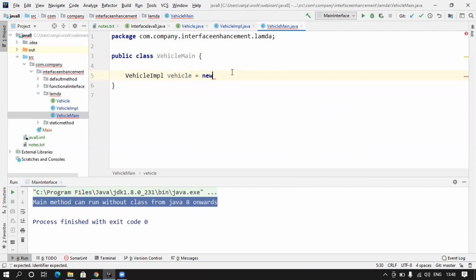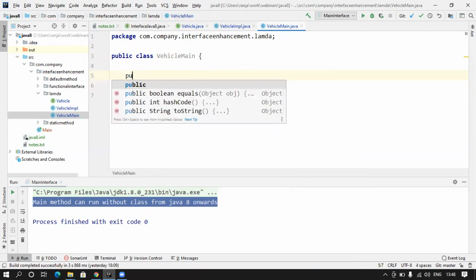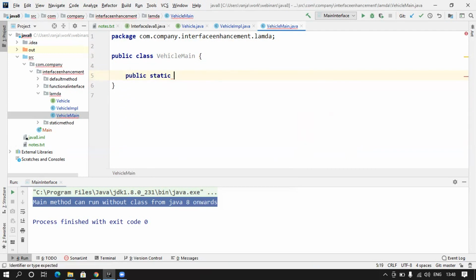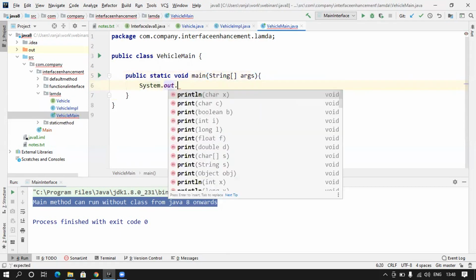I should not do it here because this is not a main method class. So let's create a main method which will trigger our program. So public static void main, String args, and then I will say System.out.println.